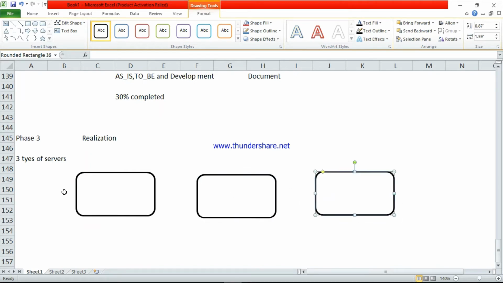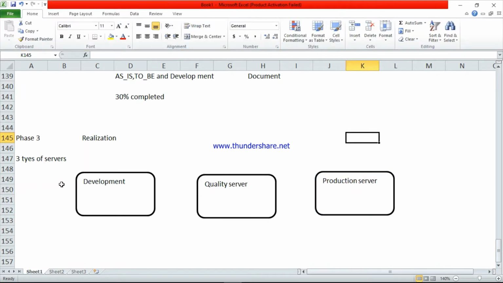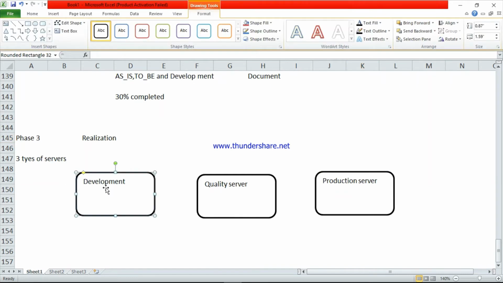So every SAP has three servers. The first server is called development server. And the second one is called quality server. The last one is the production server. So every SAP has three servers: development server, quality server and production server.